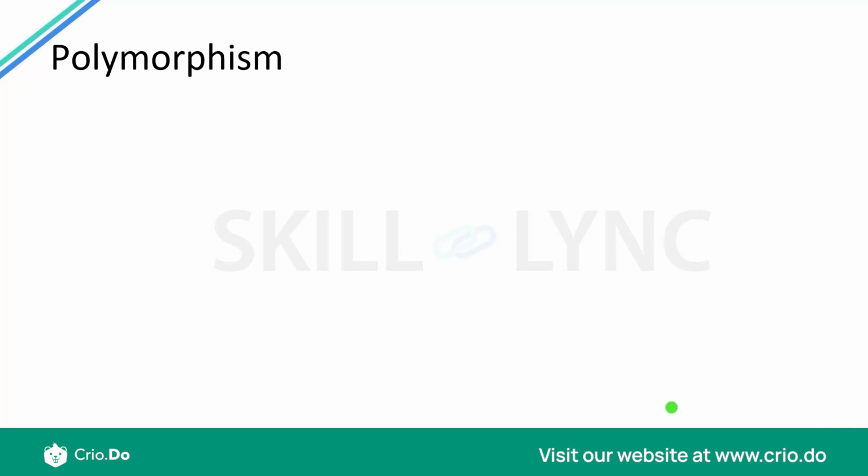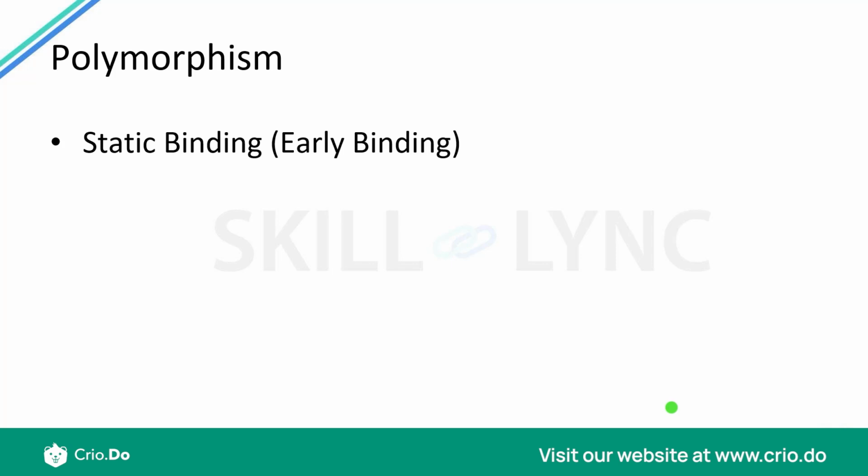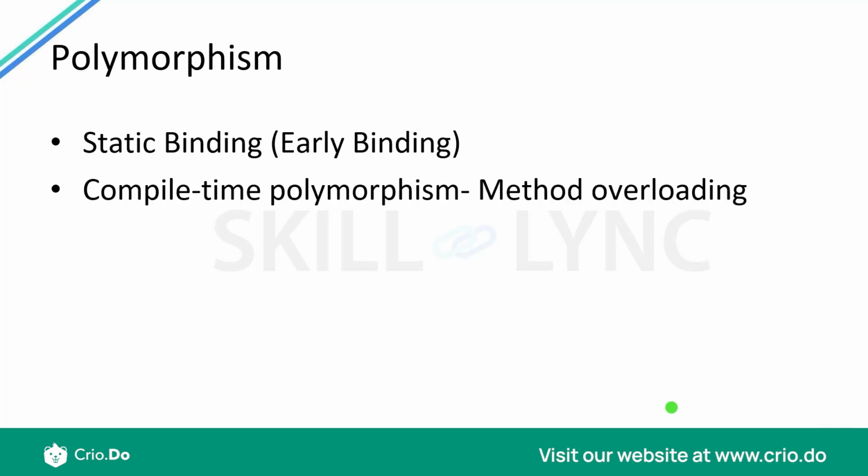Can you remember what is that something which has the same name but can have many forms? Any guess? Function overloading. So we have method overloading, right? We have the same name of the method, and then we have different variety of arguments going within it, and that's how we achieve polymorphism over there. That is something which is static binding or early binding, which we say. Why? Because in an early part of our development life cycle, what the compiler does is that it binds that particular function call to the function definition. That is known as compile time polymorphism, and an example for that is method overloading.